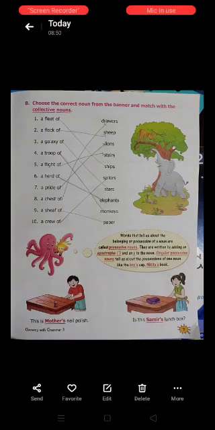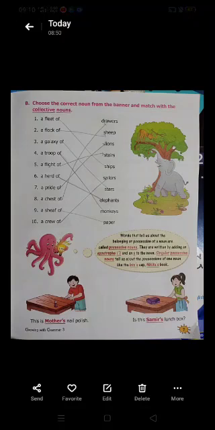Next is a flock of. Children, flock belongs to the sheep. When we talk about one sheep, we say this is a sheep, and when we talk about many sheep, we call it flock. So a flock of, we will match it to the sheep.